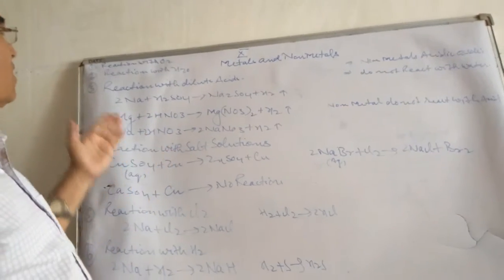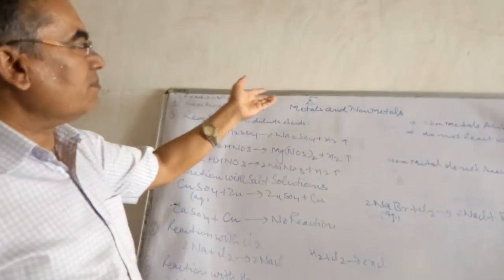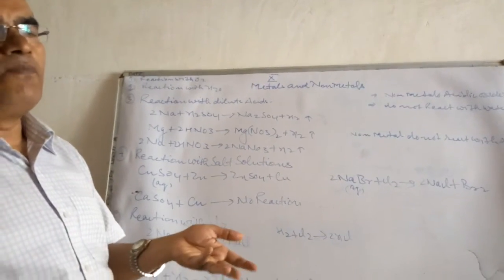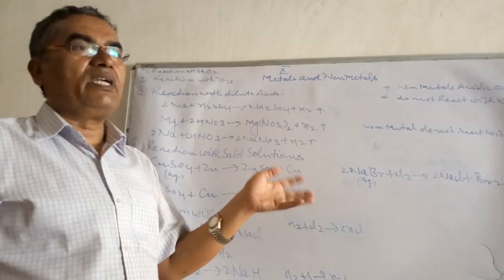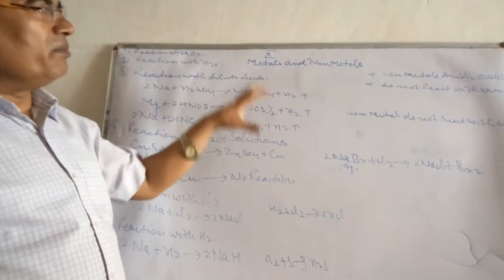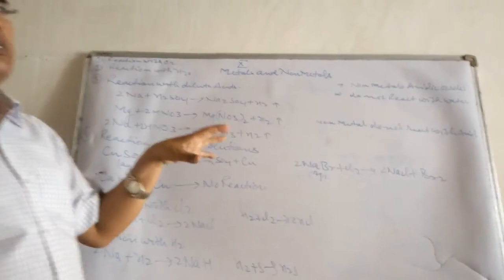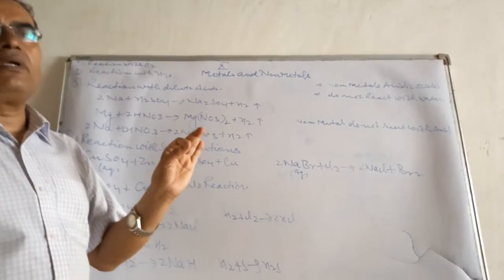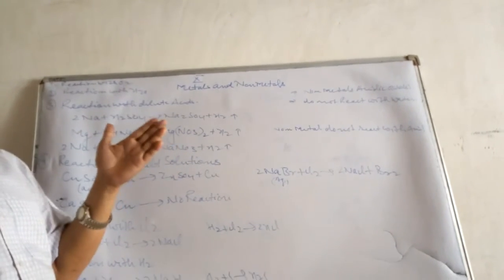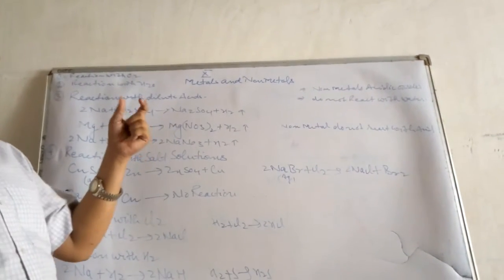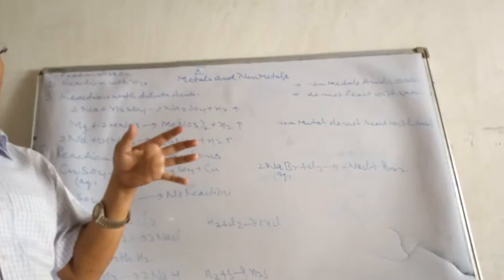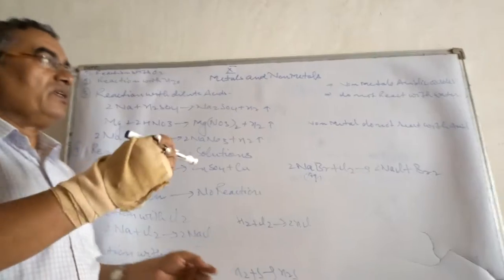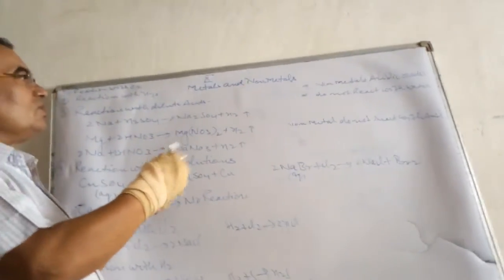It is okay. Now in case of non-metals, you know, carbon is a non-metal, sulfur is a non-metal, phosphorus is a non-metal, chlorine is a non-metal. I mean non-metals when they react with oxygen form acidic oxides. Suppose carbon treated with oxygen gives carbon dioxide, and when carbon dioxide gets dissolved in water it gives carbonic acid, H2CO3.